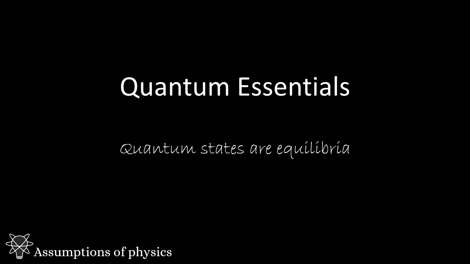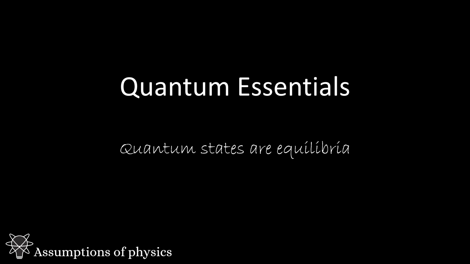In this video, we're going to explore the question, what do quantum states represent? What I want to show you is that if we take quantum states to represent equilibria, both the math and the physics it is supposed to represent become more intuitive. At least, I think so. With that in mind, we will draw parallels with thermodynamics and statistical mechanics and see that many of the weird quantum behaviors are not so weird.